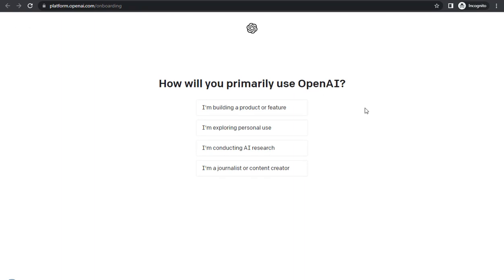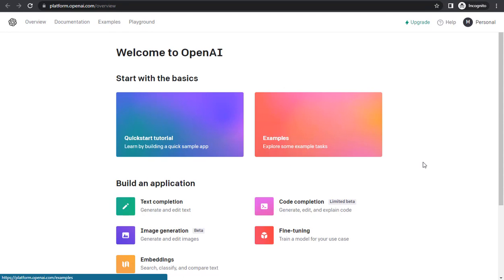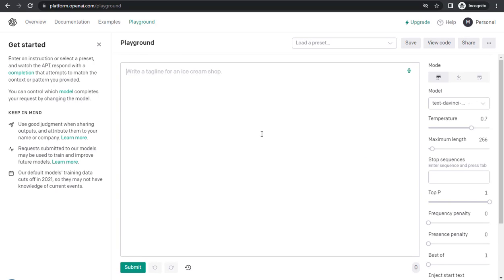Okay, we are almost done. One last question: why do you want to use ChatGPT? You can select any of these. And we are here. Welcome to OpenAI. This is OpenAI's interface and you need to click on Playground to enter ChatGPT. Playground is generally for developers. They test their programs' capabilities here before applying them to their own products.